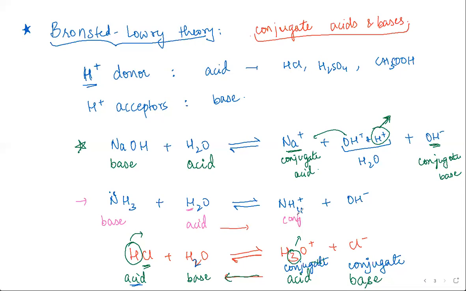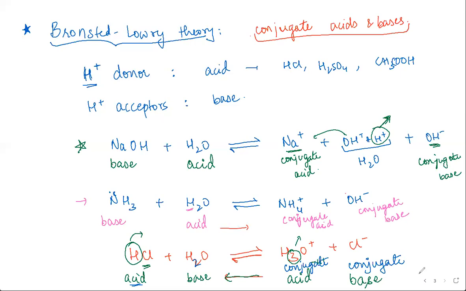Very good. NH4 plus is turning into NH3, which means that NH4 plus is the proton donor, so this is the conjugate acid. And again, OH minus is the conjugate base. It is accepting the proton to turn into water.